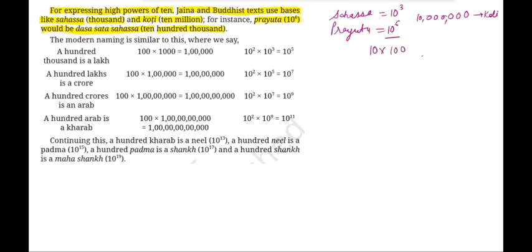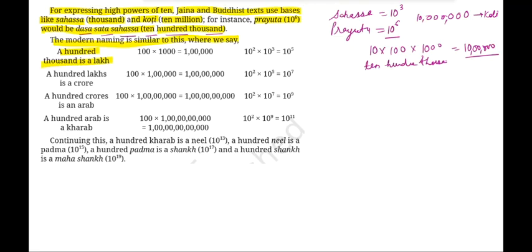Sata means 100 and Sahasa means 1000. So this is 10, 100, 1000 and that makes up 1 million, or 10 lakhs, and it is also called Prayuta, right? So it would be read as Dasa, Sata, Sahasa. The modern naming is also similar to this, where we say